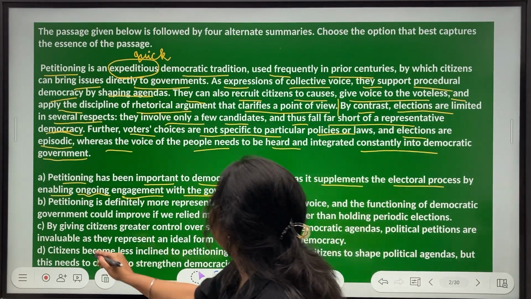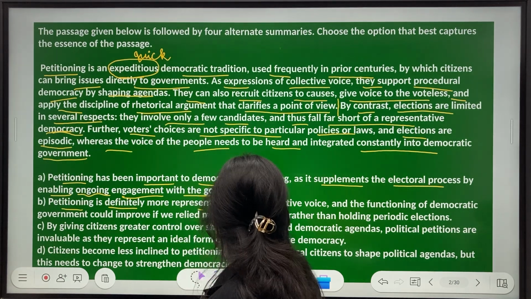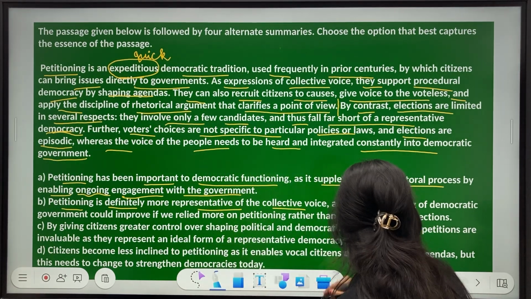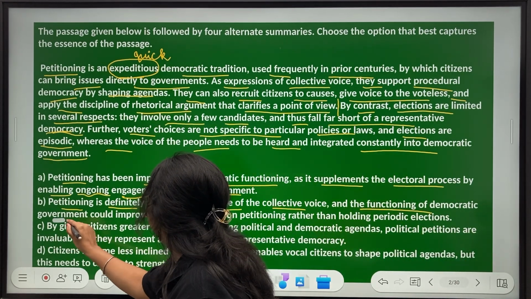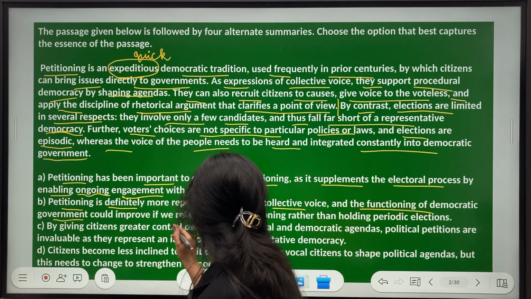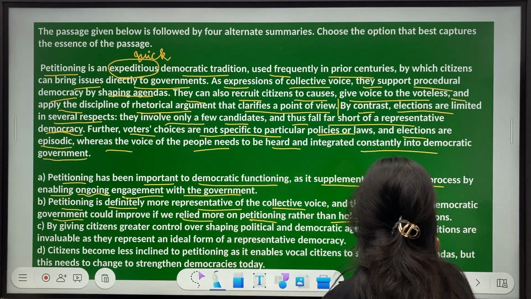Okay. Next option, petitioning is definitely more representative of the collective voice, and the functioning of democratic government could improve if we relied more on petitioning rather than holding periodic elections.